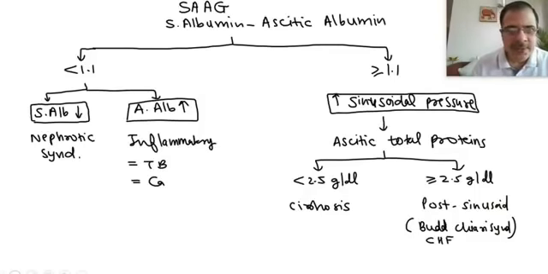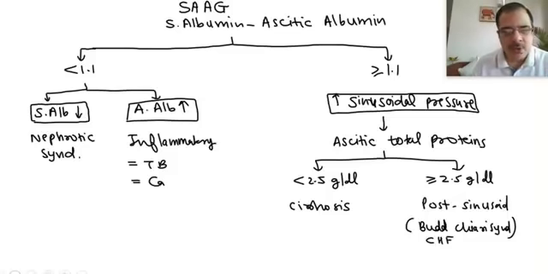Now, the second possibility is ascitic total protein more than or equal to 2.5 grams per deciliter. These are the post-sinusoidal causes. Post-sinusoidal causes will be obstruction of the hepatic vein causing back pressure on the sinusoidal space, or some cardiac causes like CHF and constrictive pericarditis.